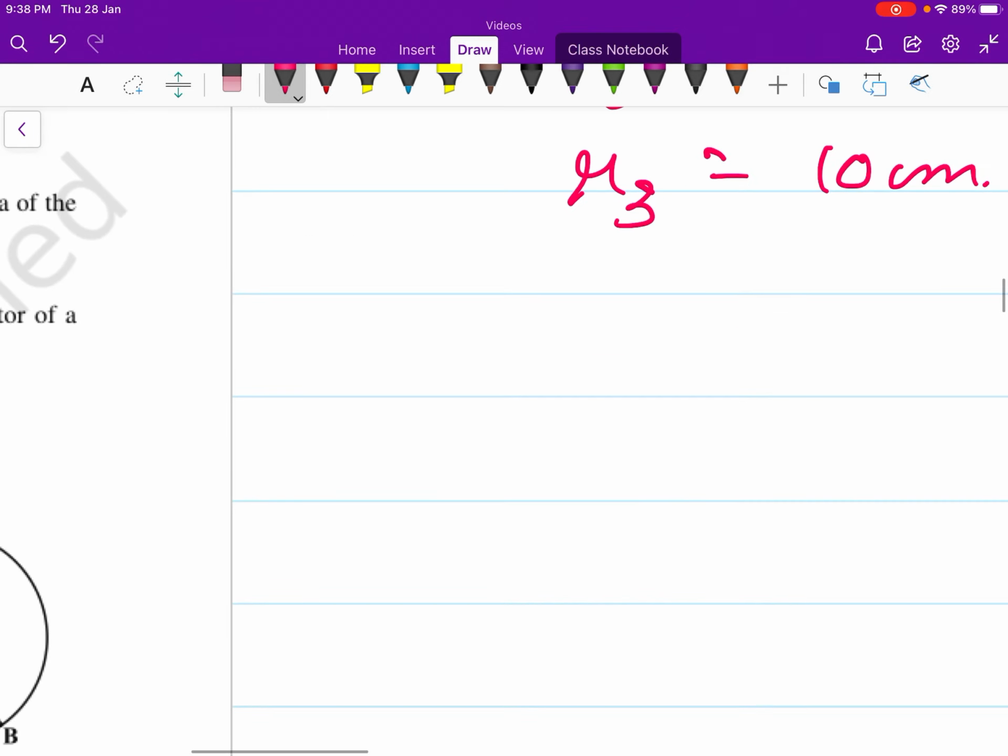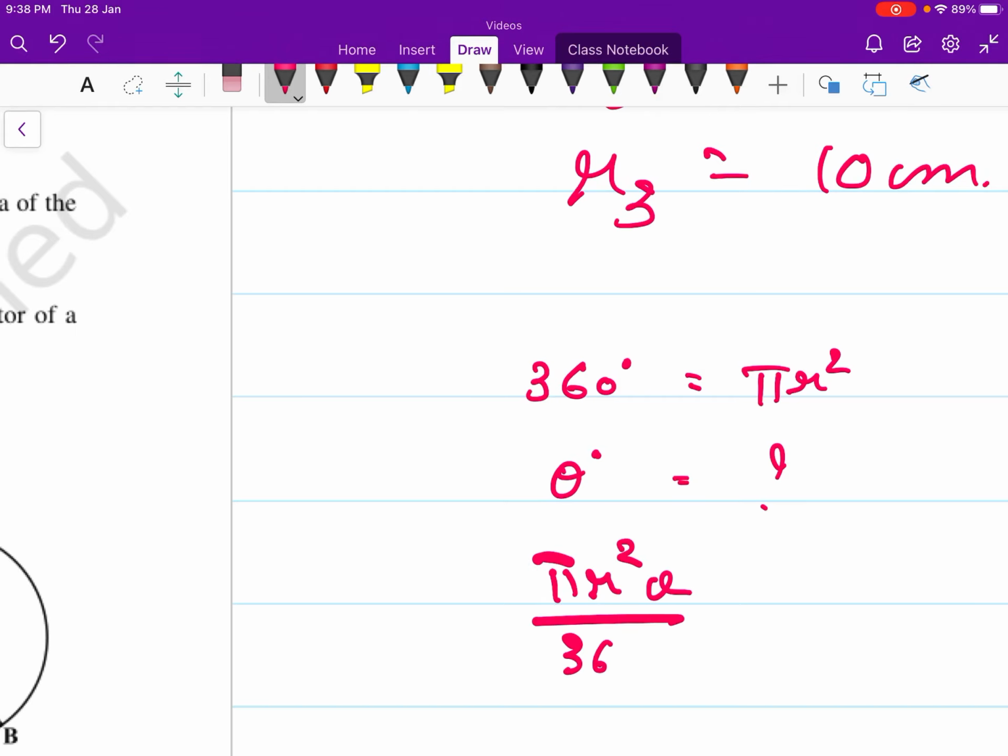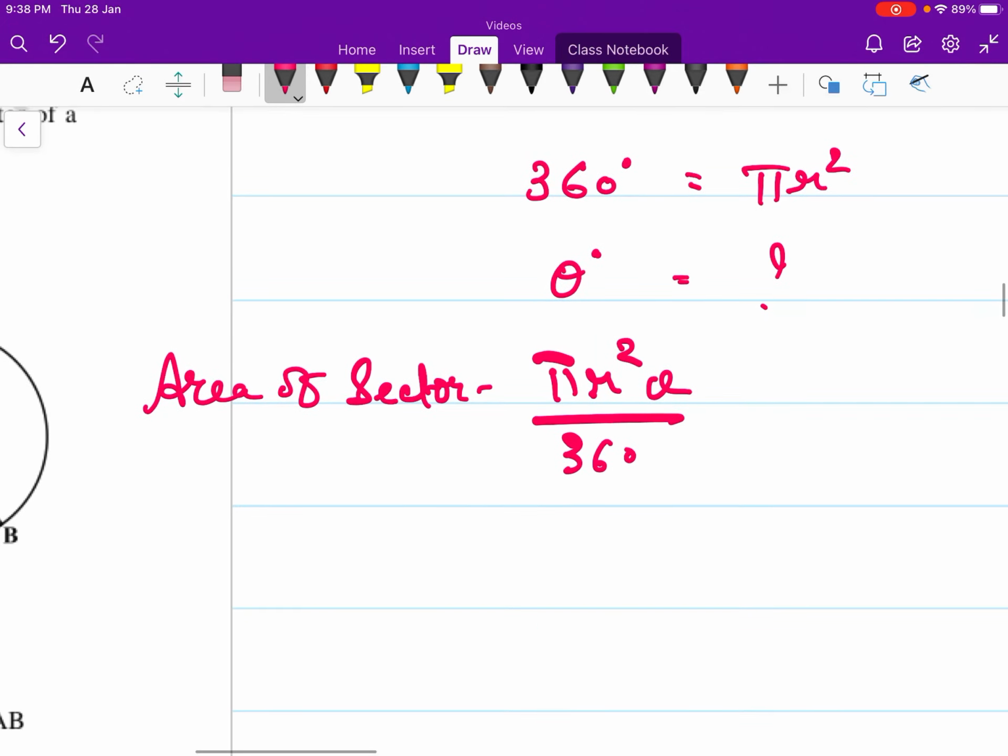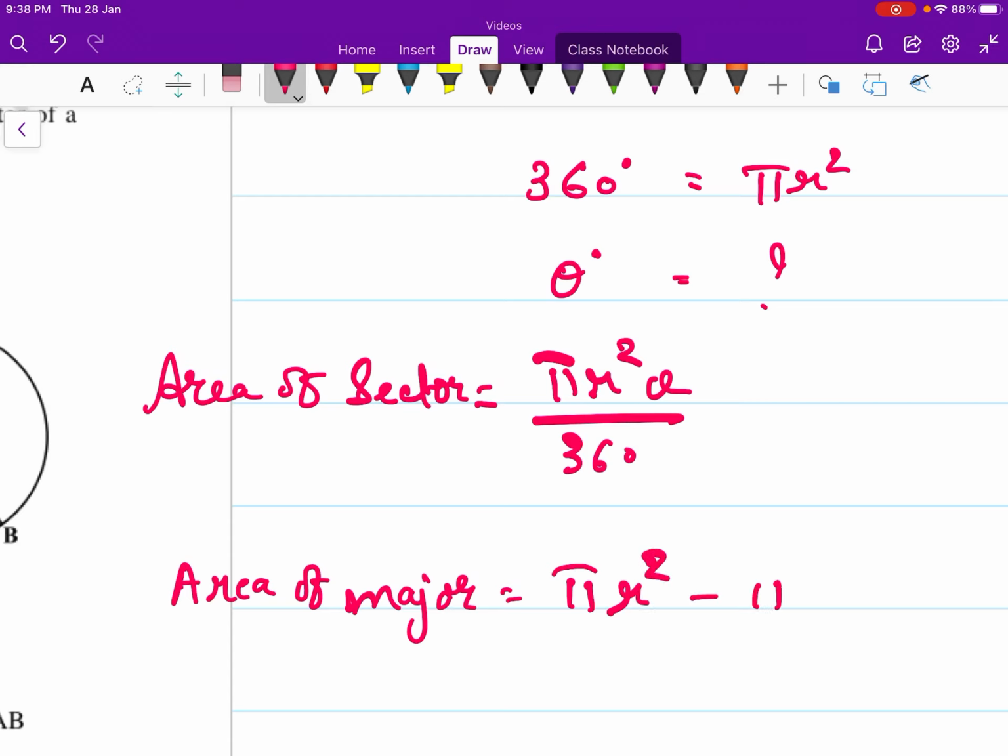Likewise, for 360 degrees we have pi r square as the area. Then for theta degrees, how much? So we have pi r square theta upon 360. This is the area of the sector. Now we can formulate the area of the major sector as the area of the circle, that is pi r square, minus pi r square theta upon 360.